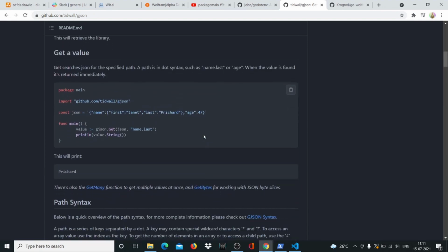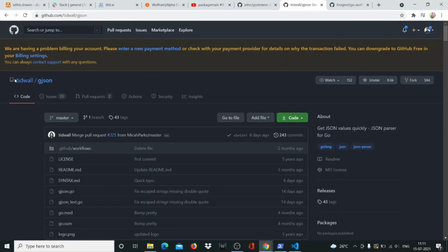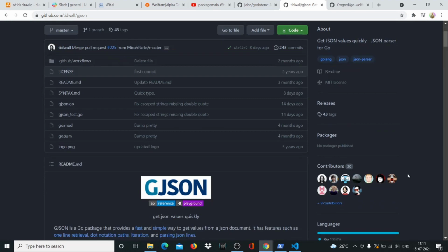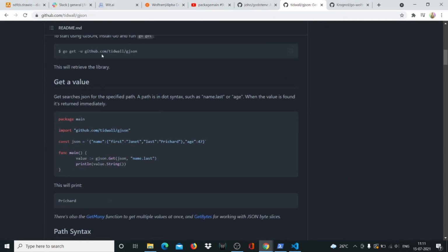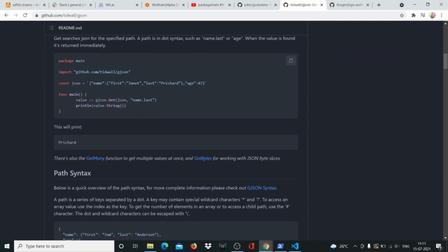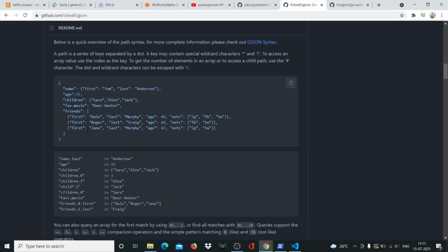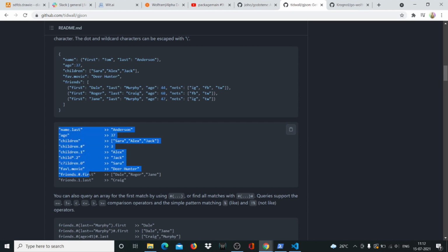This guy is a genius, obviously, so I have to give him that. Tidwall, or actually there are so many more contributors than him. These guys are geniuses because they've built a package that helps you take a JSON like this and access it like you would in something like JavaScript, which is so simple. Inside this entire JSON object is a key-value pair called name, which is an object itself. If you wanted name and last, you could just say name.last, and you'd get access to Anderson.